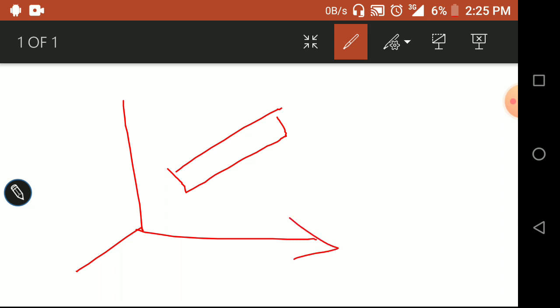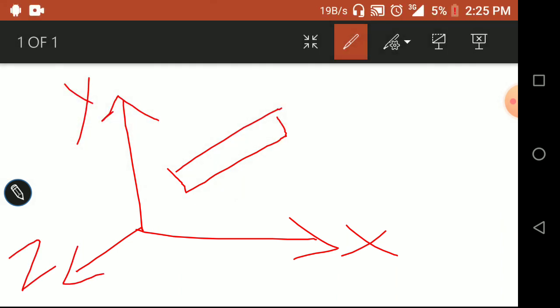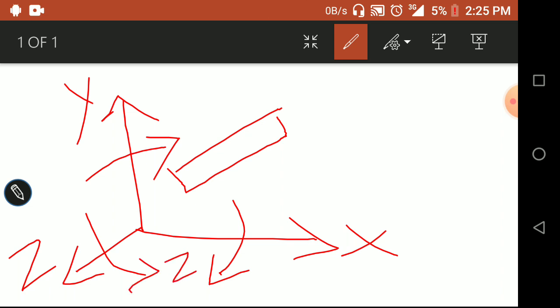It can move along the x-axis, the y-axis, and the z-axis. It can rotate about the x-axis, about the y-axis, and about the z-axis. It can do whatever that bar wants. The bar can move in any direction.